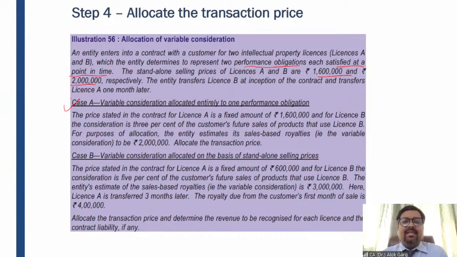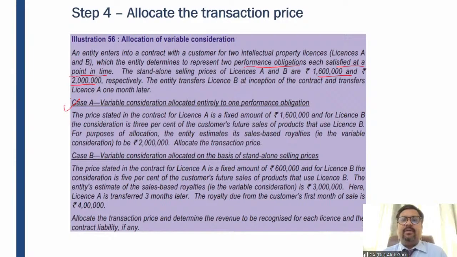The price stated in the contract for license A is a fixed amount of 16 lakh, and for license B, the consideration is 3% of the customer's future sales of product that use license B. For purpose of allocation, the entity estimates its sales-based royalties, that is the variable consideration, to be rupees 20 lakh. Allocate the transaction price.